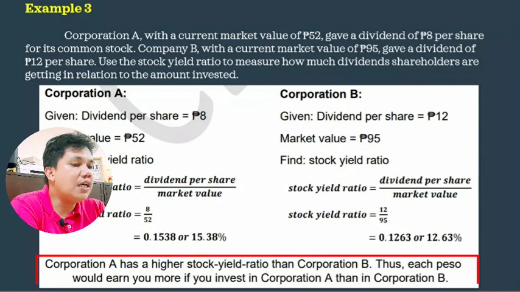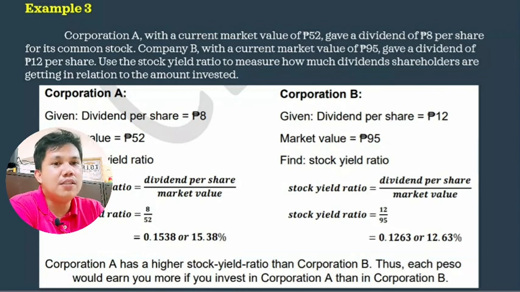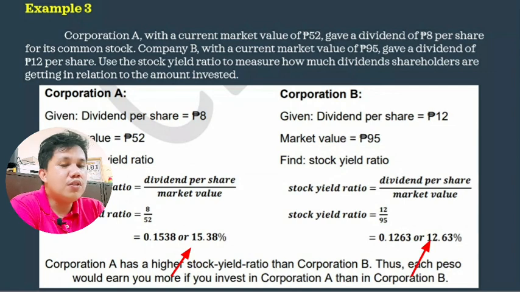Corporation A has a higher stock yield ratio than Corporation B. Thus, each peso would earn you more if you invest in Corporation A than Corporation B. So, kitang-kita nyo naman yung percentage, no, dito sa Corporation A, which is 15.38%, that is greater than sa Corporation B, which is 12.63%.